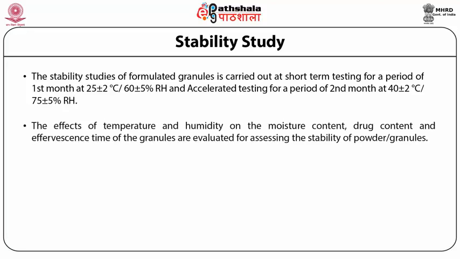The effects of temperature and humidity on the moisture content, drug content, and effervescence time of granules are evaluated for assessing the stability of powders or granules.